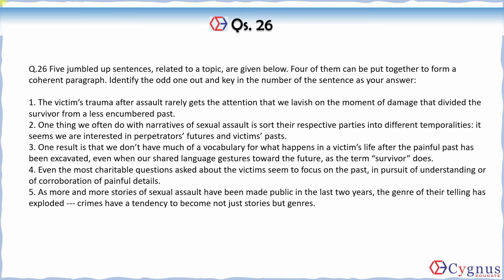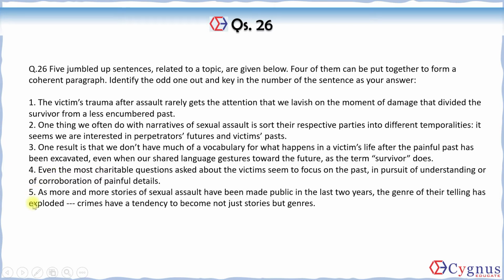Fourth one, even the most charitable questions asked about the victim seem to focus on the past in the pursuit of understanding or of corroboration of painful details. So they want a kind of validation of the painful details, and for that they're asking questions. Okay, and this sentence also has a connector, that is even.